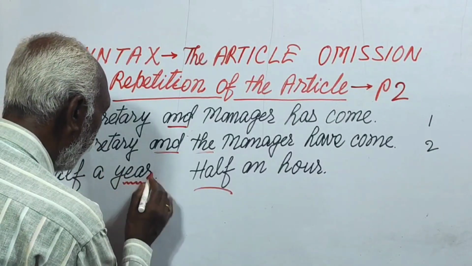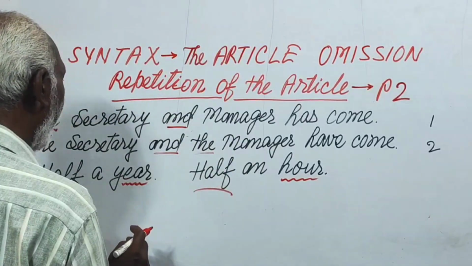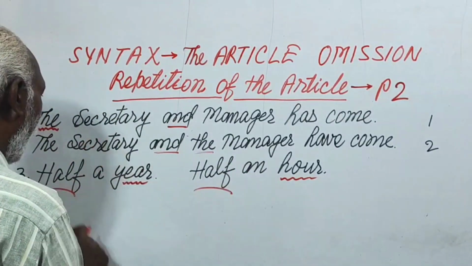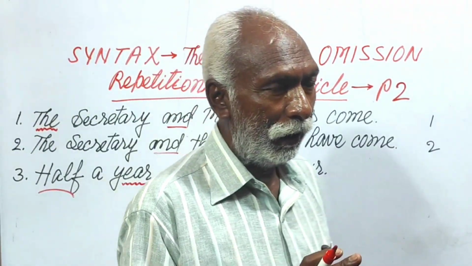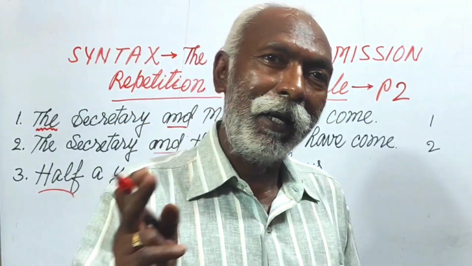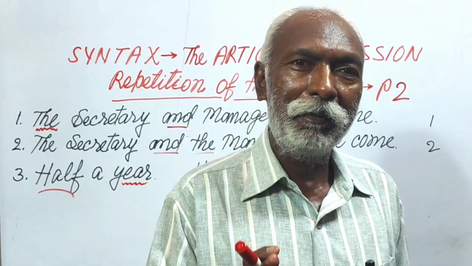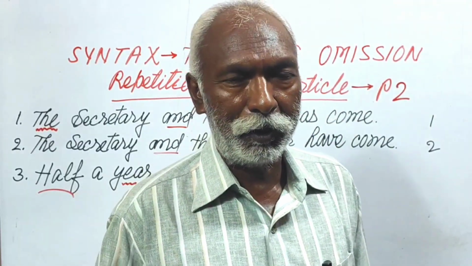Here, year is a noun and hour is a noun, and just before the noun come "a" and "an." I mean to say, half is followed by "a" or "an." Just after half, "a" or "an" is always used.